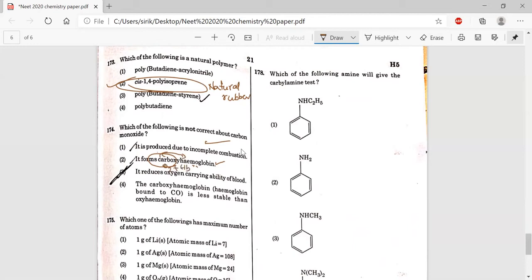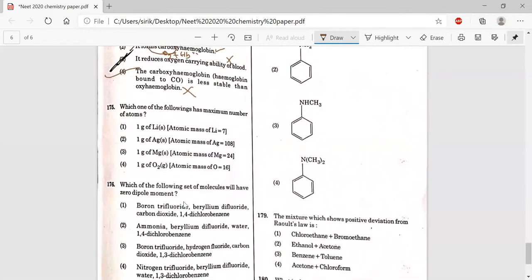But whenever we take carbon monoxide, it forms carboxyhemoglobin, and the ability to take oxygen decreases due to lack of oxygen. Why does it happen? Because once we inhale it, it forms a strong stable complex with the hemoglobin. So this is a wrong option. The affinity between carbon monoxide and hemoglobin is very high, it is very stable.